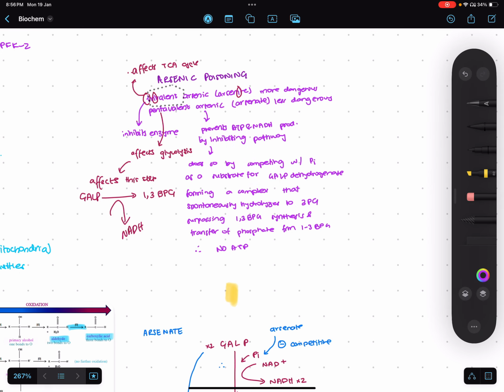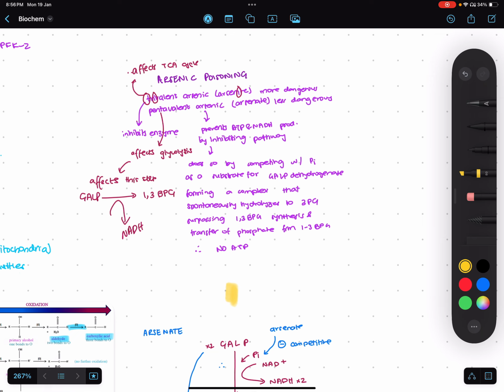Now, what happens in arsenic poisoning is, first of all, you need to know there are two types of arsenic poisons. One is trivalent arsenic, also known as arsenite, and the other is pentavalent arsenic, also known as arsenate. Now, the trivalent arsenic affects the TCA cycle, and this is more dangerous, whereas the pentavalent arsenic affects glycolysis, and this is less dangerous.